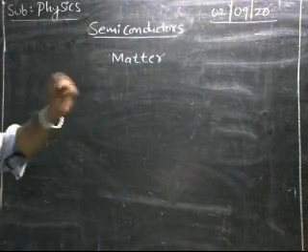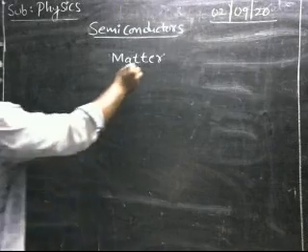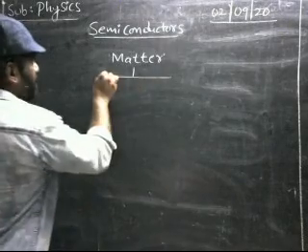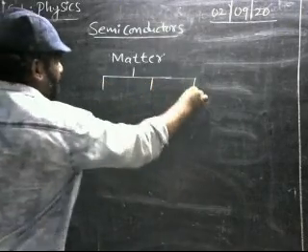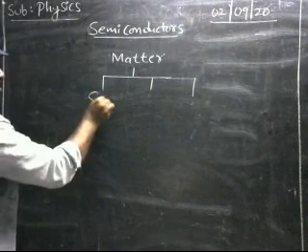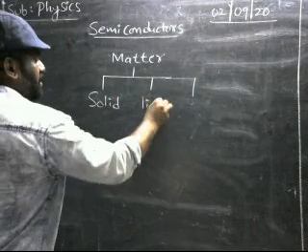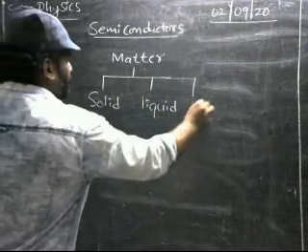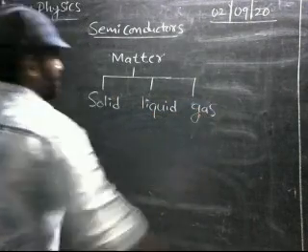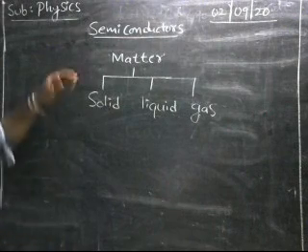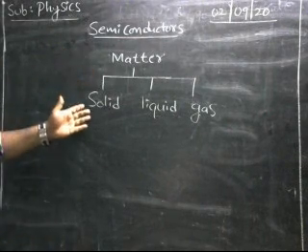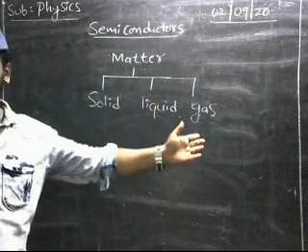Based on the arrangement of the atoms, matter is available in three states: solid, liquid and gaseous.